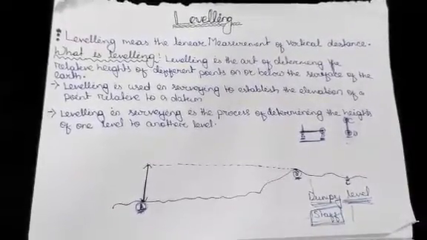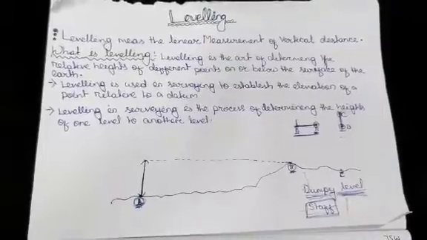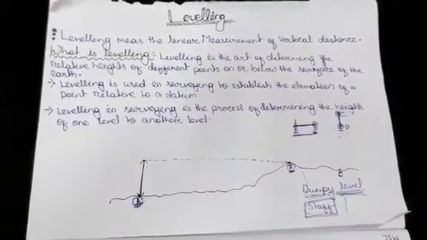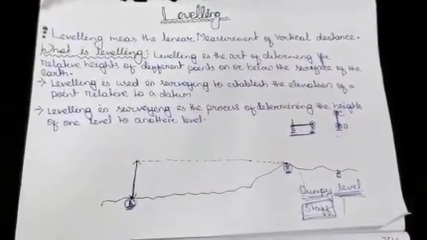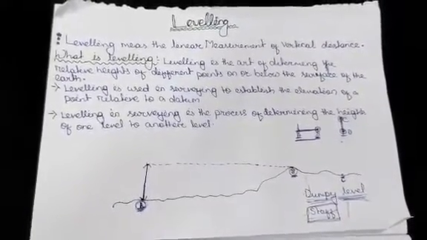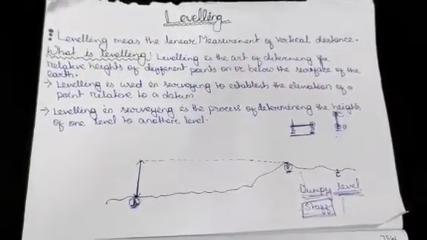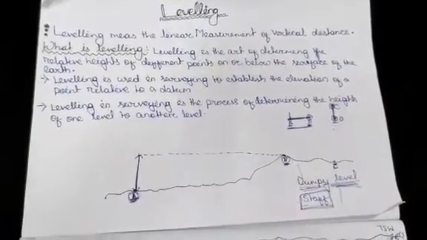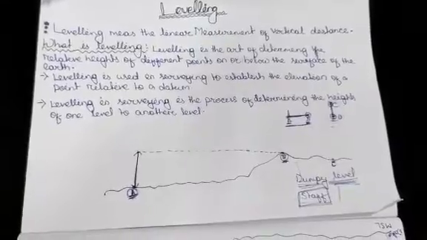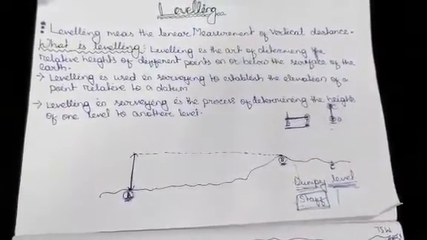So what is leveling? Leveling is the art of determining the relative height of different points on or below the surface of the earth. Leveling is used in survey to establish the elevation of a point relative to a datum. Leveling in surveying is the process of determining the heights of one level to another level.